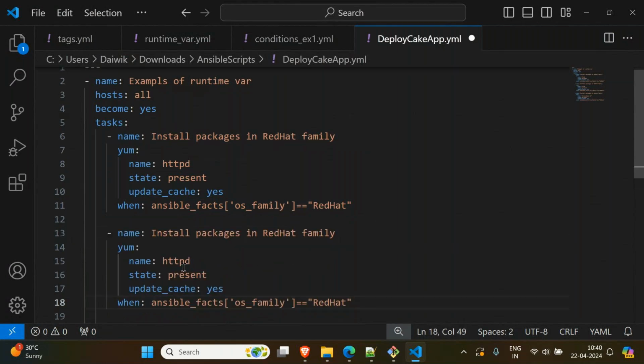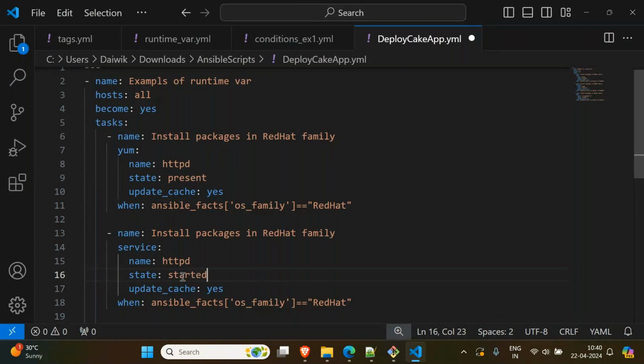Which service do you want to start? httpd. But here you are mentioning what? The yum module is for installing software, I'm not installing now. I want to start a service, so you have to use the service module. Yum is for installing a software, and service is a module to start a service. State is started. I want it to be started.